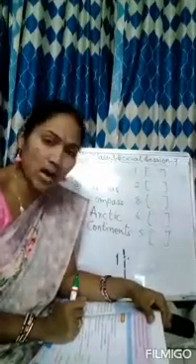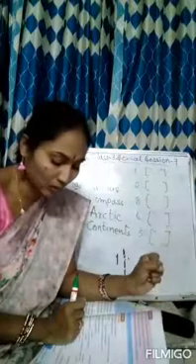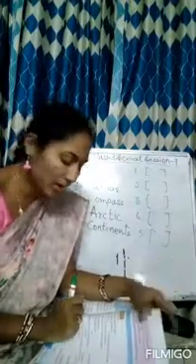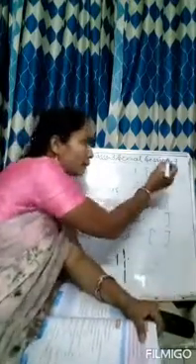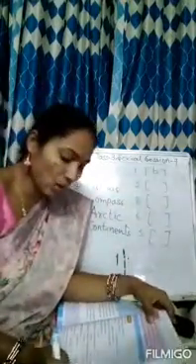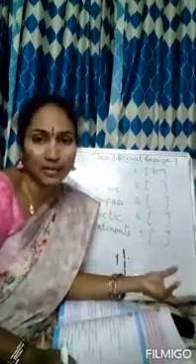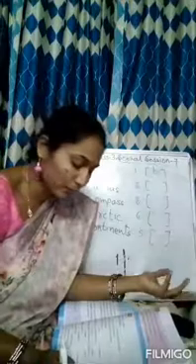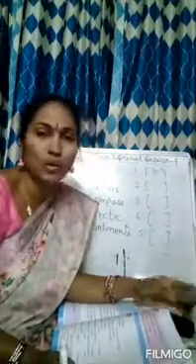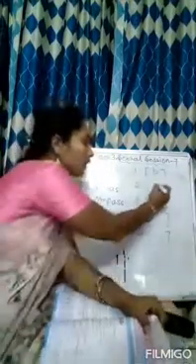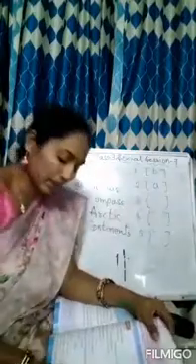Africa, Asia, Australia. Which continent is India in? Africa, Asia, Australia. It is in Asia, so you have to write B. Next, second one, the water bodies on a map are shown in. On maps they show water bodies and land masses. In which color are they shown? Blue, brown, yellow. Water bodies on the map are always shown in blue color. So you have to write A.